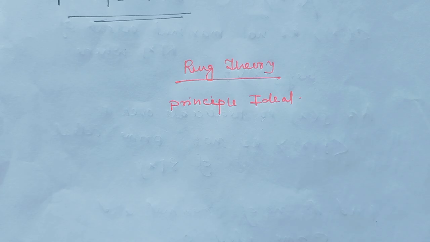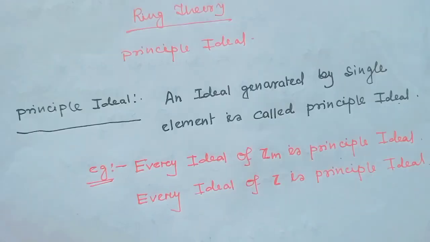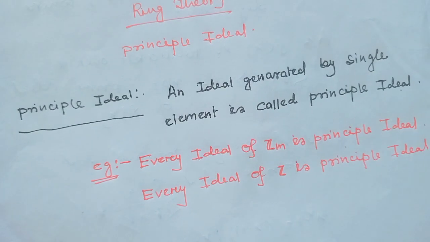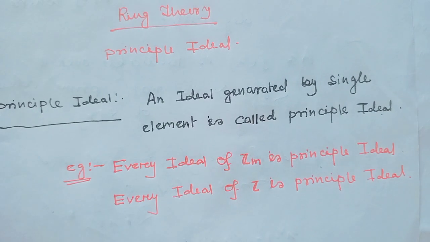We all know a principal ideal is an ideal which is generated by a single element. At first, recall the definition of principal ideal. An ideal which is generated by one single element is called a principal ideal. And every ideal of Zm is always a principal ideal because every ideal of Zm is of type Mz. This is always generated by a single element, so this is a principal ideal. And every ideal of Z is also a principal ideal.